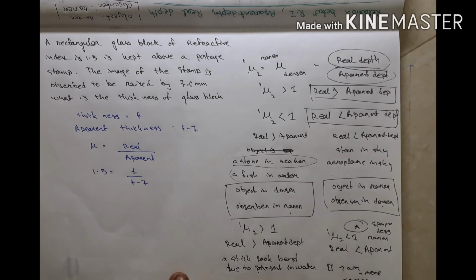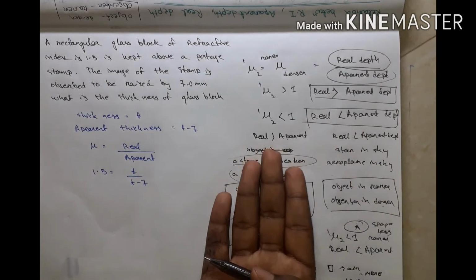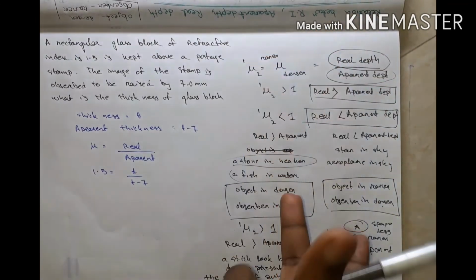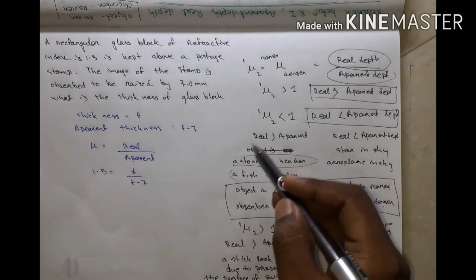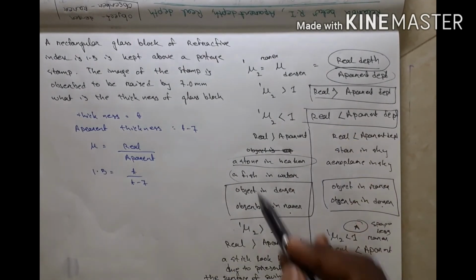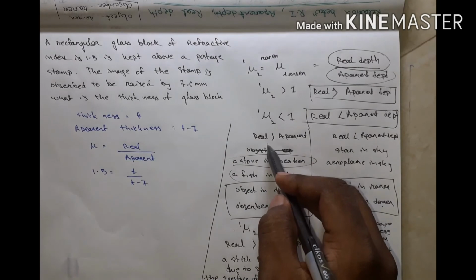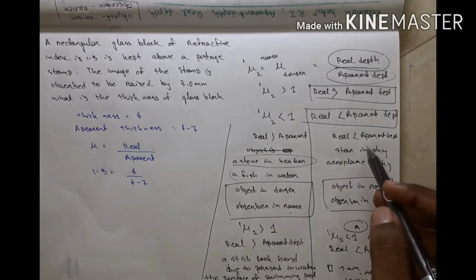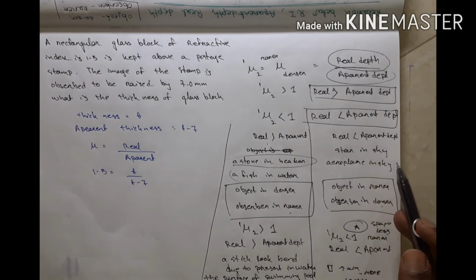Another example, the surface of a swimming pool. The surface of a swimming pool looks like it is rising up some distance. Okay, these are all examples of real depth greater than apparent depth, and those are all examples of real depth smaller than apparent depth.